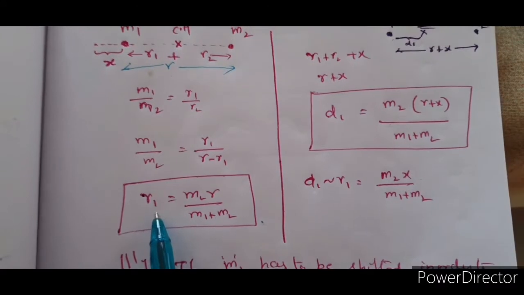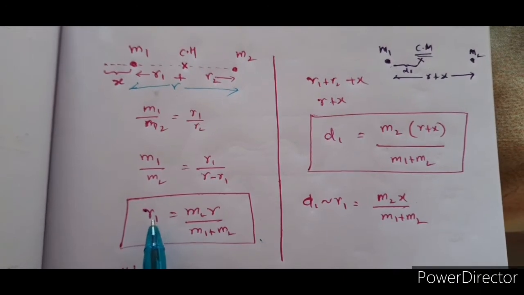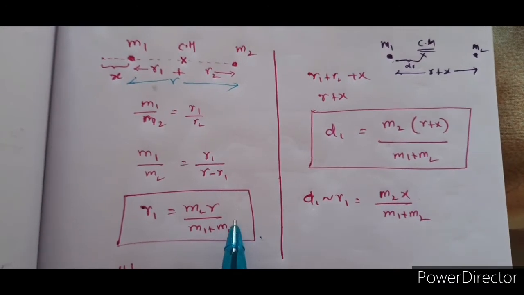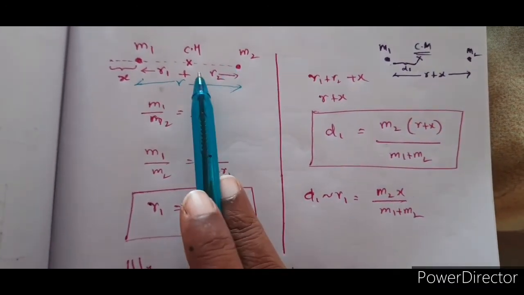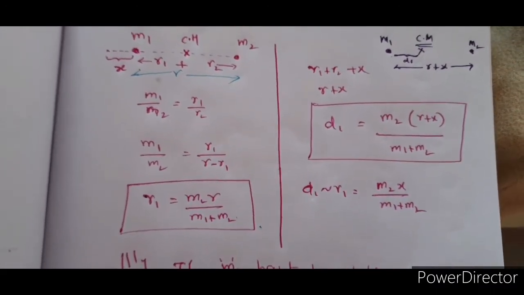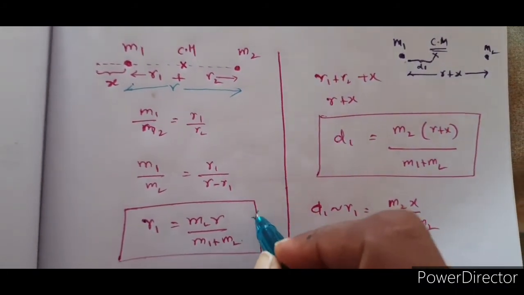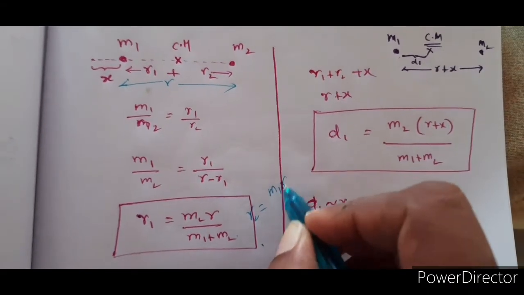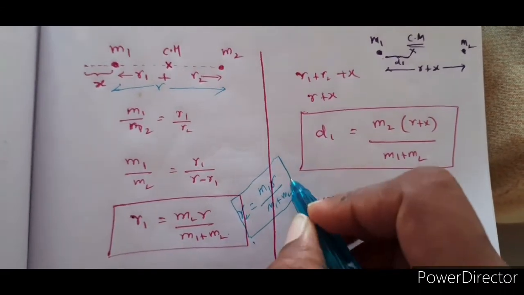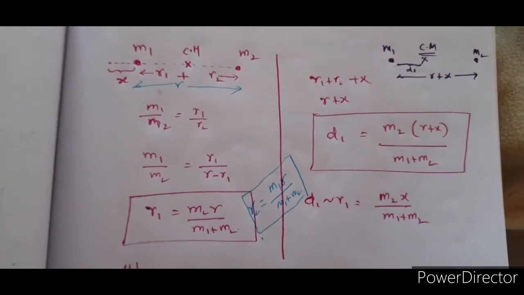So when I say r1 is equal to, what is r1? R1 is the distance of center of mass from m1. So r1 is equal to m2 r by m1 plus m2. Similarly, you can also find r2, where r2 is equal to m1 r by m1 plus m2. If you want, I'll write it here: r2 is equal to m1 r by m1 plus m2. So this is how you can locate the center of mass with respect to the given masses. Right, this is the initial situation.